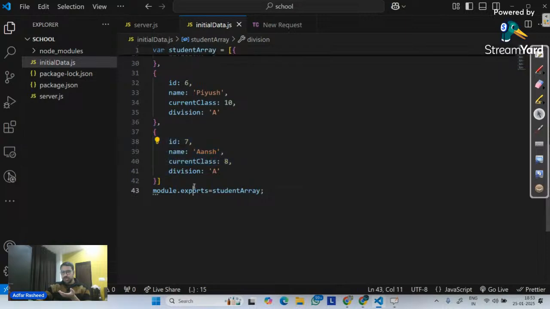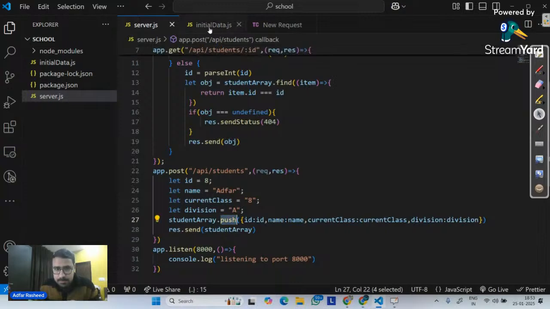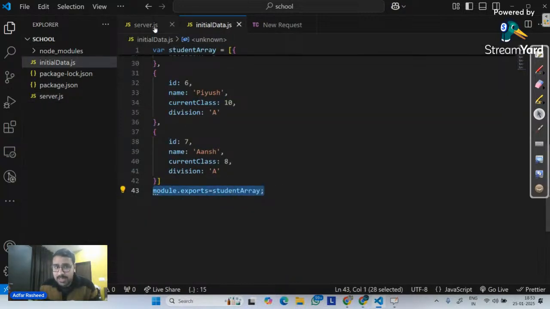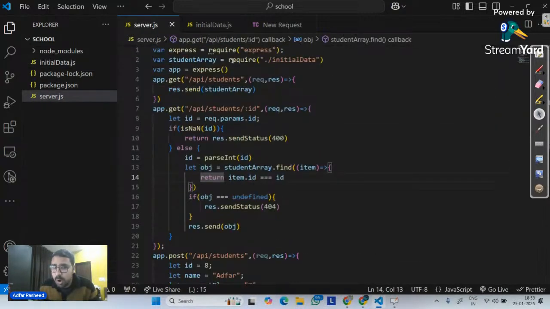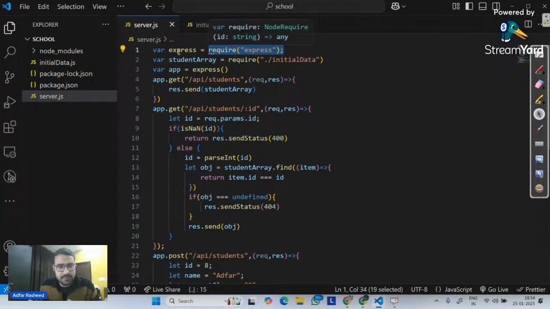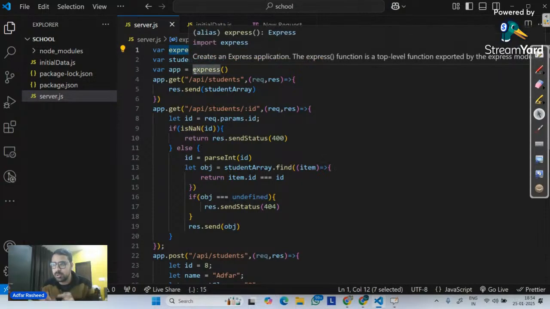So in the initial data.js, you cannot see that data being inserted over here. The reason is very simple. Because I am simply creating this module, then I am importing the module, not the same file exactly. For example, what do I mean by that? Over here, I am requiring Express. Now, if I try to add something in Express, do you think that will add changes to the Express third-party module that we have?